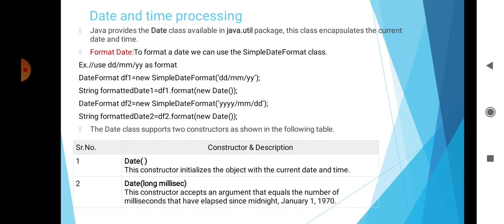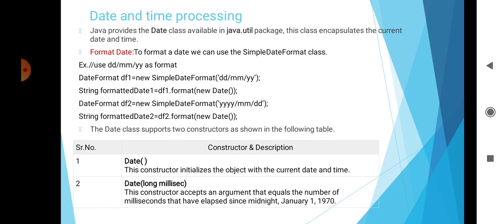The java.util.Date and java.util.Calendar classes provide access to storing and manipulating dates. To format a date, we can use the SimpleDateFormat class. For example, we use dd/MM/yy as a format.